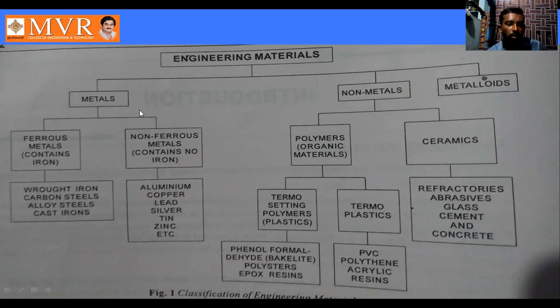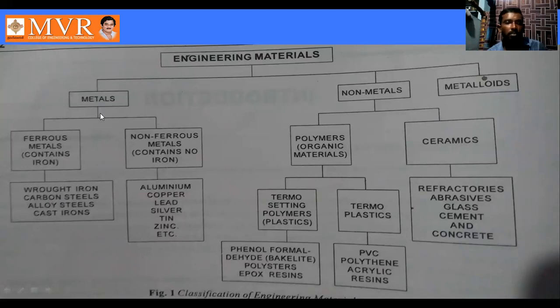Another type is non-ferrous metal. What do non-ferrous metals mean? Metals which contain no iron are called non-ferrous metals. Without iron content is known as non-ferrous metal. Some examples of non-ferrous metals are aluminum, copper, lead, silver, tin, and zinc.